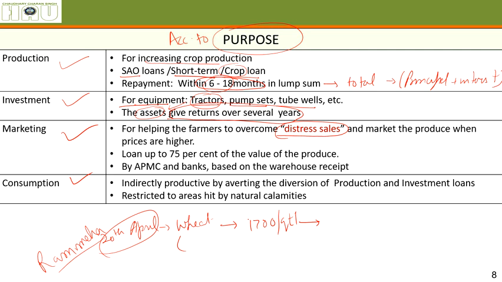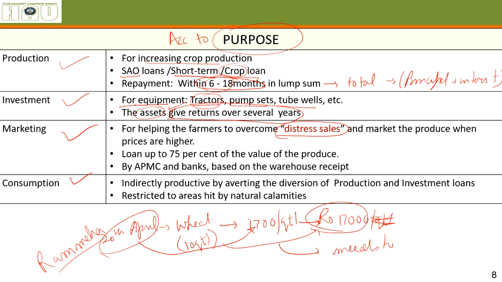How much wheat does he have? Let's say he has 10 quintals of wheat. We're keeping a small example. How much money will he get? 17,000 right now. On the same day, 20th April, he'll get 17,000 rupees by selling all his wheat, and he has to sell it because he needs to repay debts. Let's say he might have taken some money from a village money lender and the interest rate is very high. He's losing more and more money because of the high interest rate.